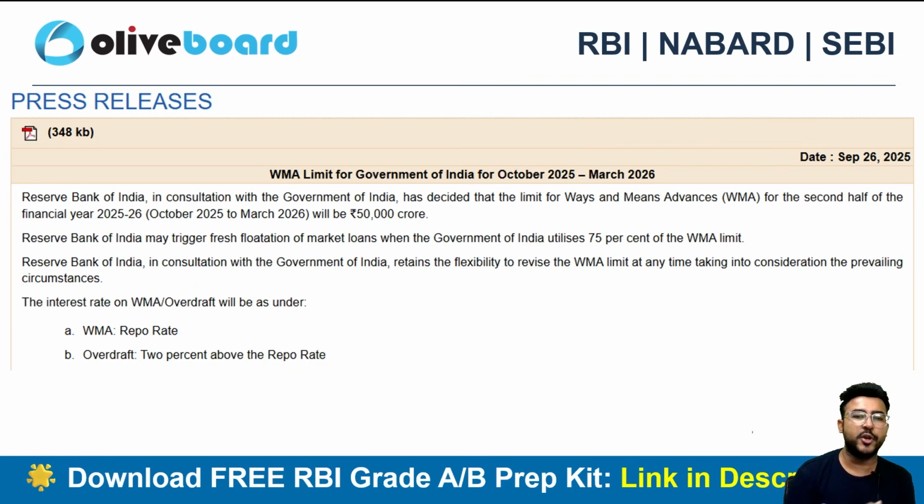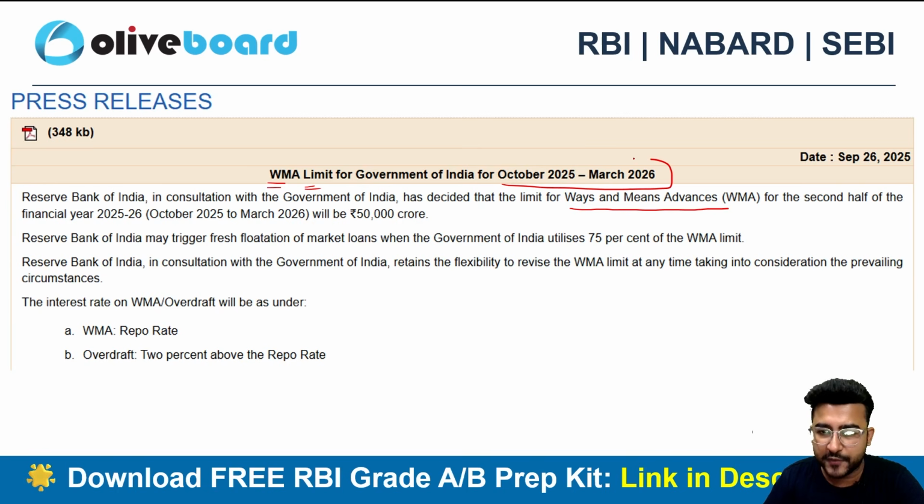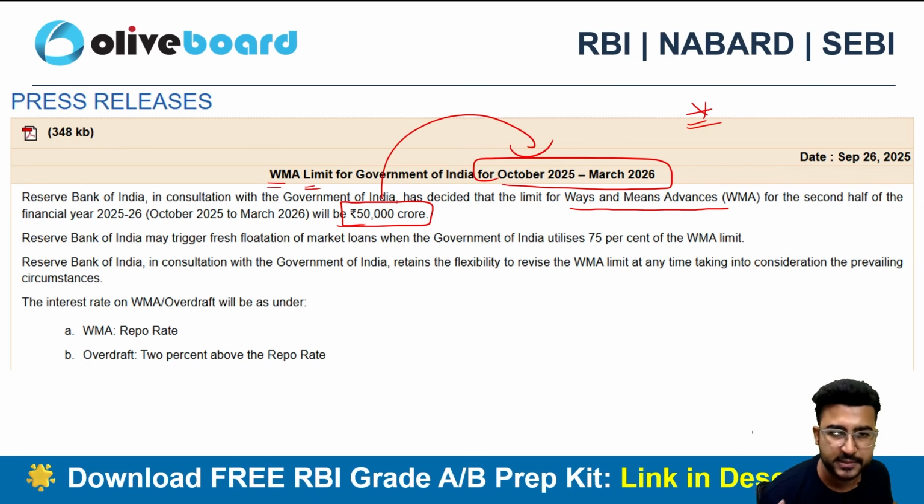Next is again related to your WMA. What is WMA? Ways and means advances, right? So these are advances that are being taken by the government of India to match cash flow mismatches. In case there is any kind of cash flow mismatch, then the government of India uses the WMA limit. So the WMA limit for October 2025 to March 2026 will be 50,000 crore. Okay, 50,000 crore for October 2025 to March 2026. Right, please do remember this, can be important for your examination. This is for the second half of financial year 2026. This is the WMA limit for the government of India, right?